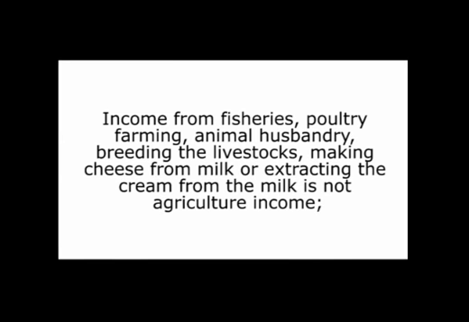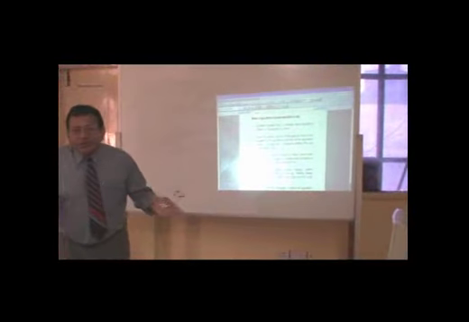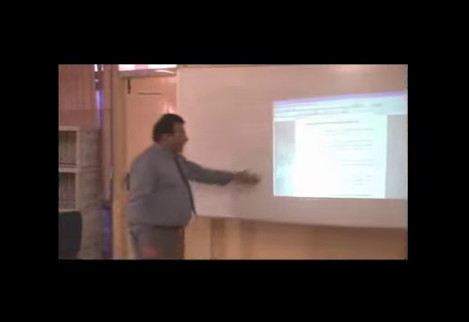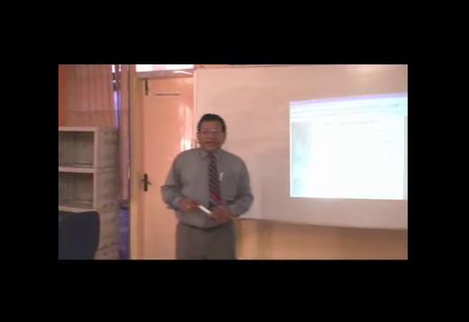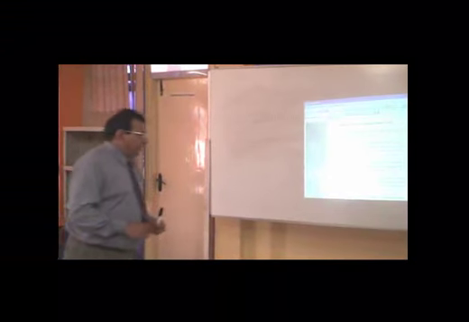These activities apparently seem to be agricultural activities, but in fact these are not agricultural activities, because these activities do not involve the application or performance of the basic operations and the subsequent operations. So these will not constitute agricultural income, hence shall not be exempted under the Income Tax Act.